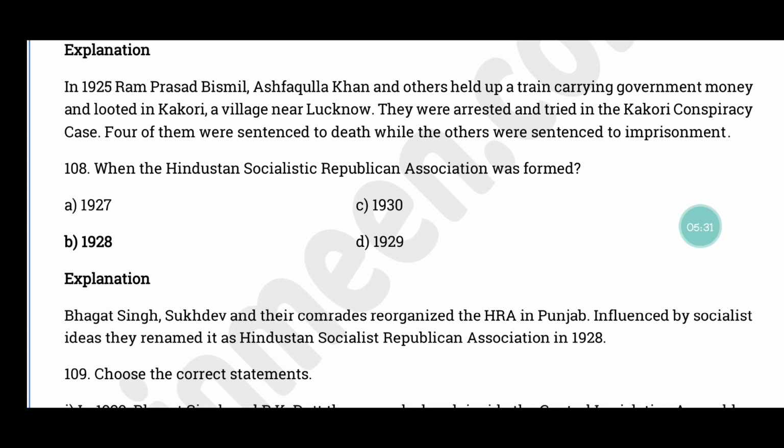Question number 108. When the Hindustan Socialist Republican Association was formed? The correct answer is option B, 1928. Bhagat Singh, Sukhdev and their comrades, இவங்க வந்து they reorganized the HRA சொல்லலாம் in Punjab. So இவங்க they were influenced by the socialist ideas and they renamed it as Hindustan Socialist Republican Association in the year 1928.